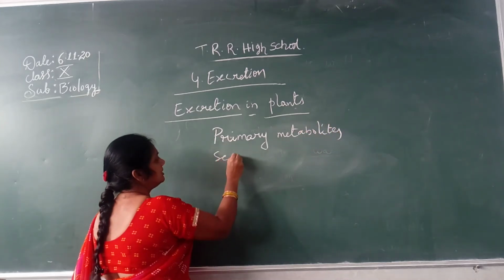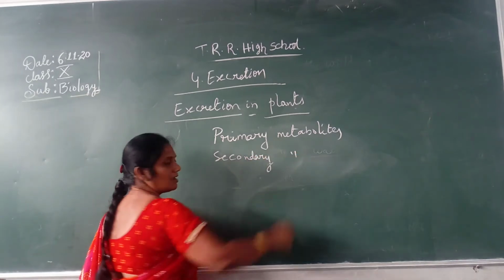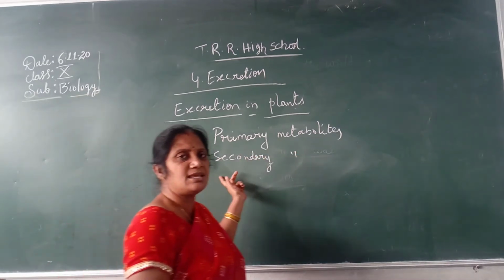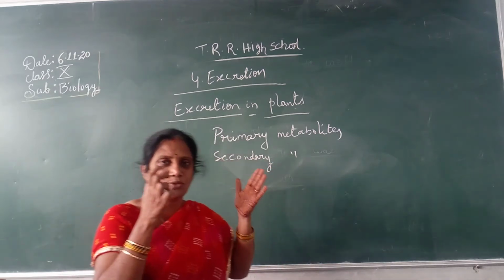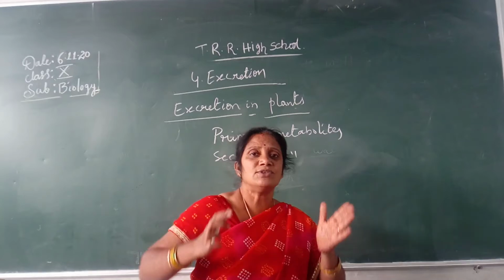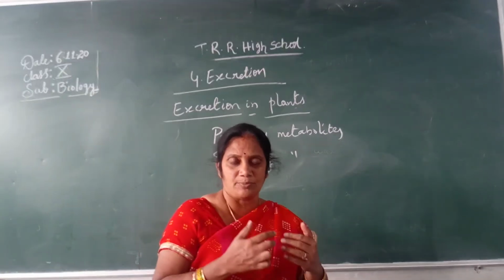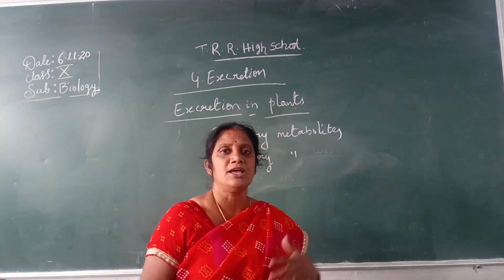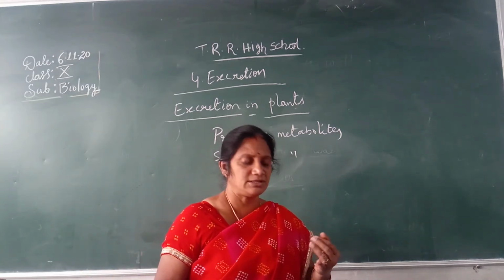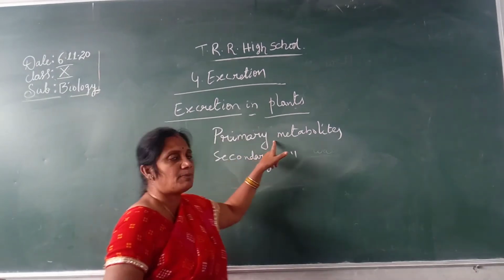What are primary metabolites? The substances which are produced in large amounts and utilized by the plant body for further development are called primary metabolites. For example, carbohydrates, proteins and fats.